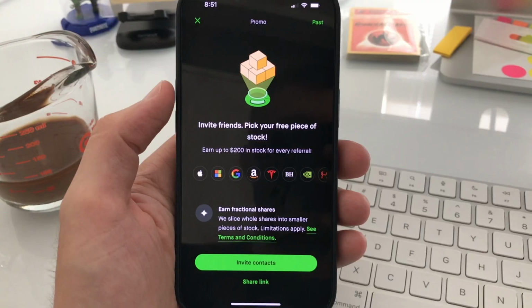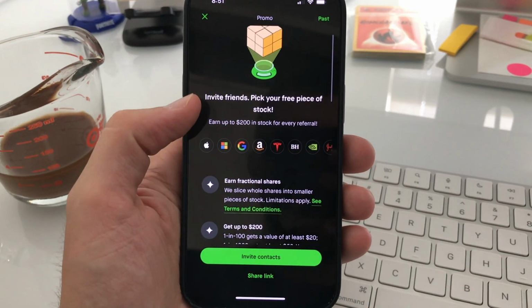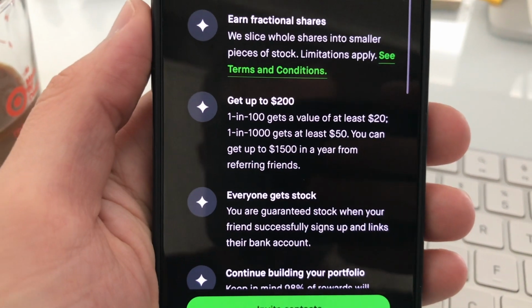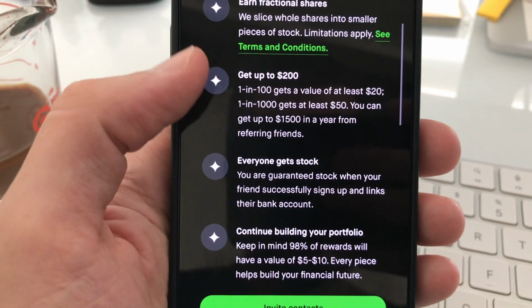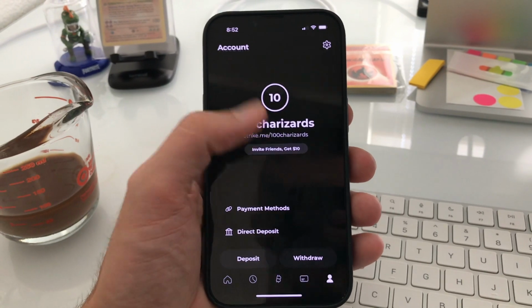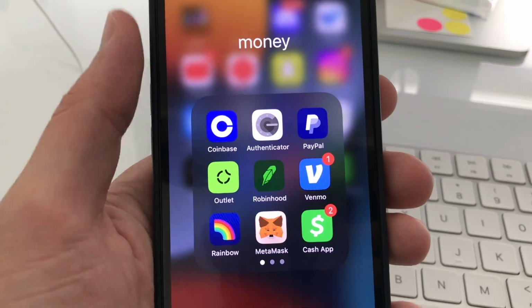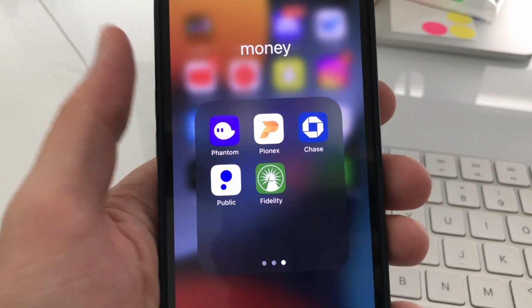So some of the ones I've seen success with are Robinhood, where you can earn up to $1,500 per year, and each person you invite has a chance to get a stock of up to $200. I also use Strike, where people earn $10 per invite and you can make up to $500 per year. Some others are Coinbase, Binance, Outlet, Webull, Public, and many more. It's really up for you to decide which is the best for you to talk about, which one is the safest for you, and which one to promote in your content. So there's a lot of info in one video for you to take into consideration to get started with.